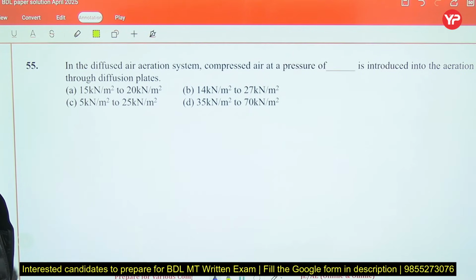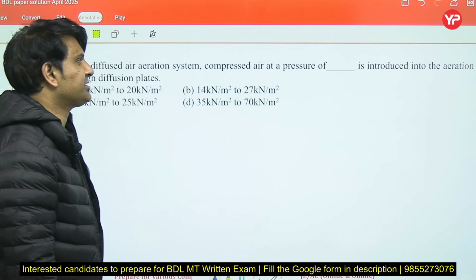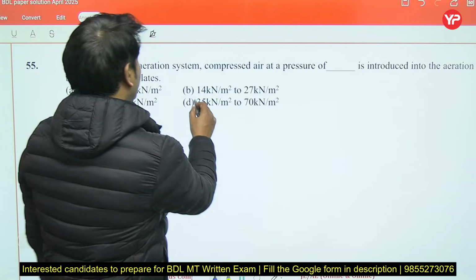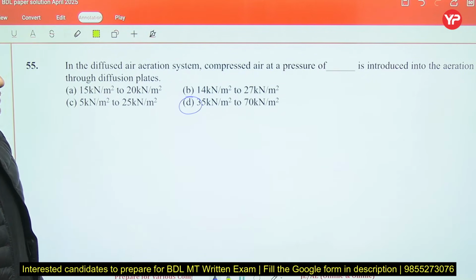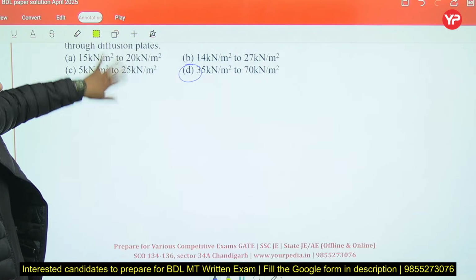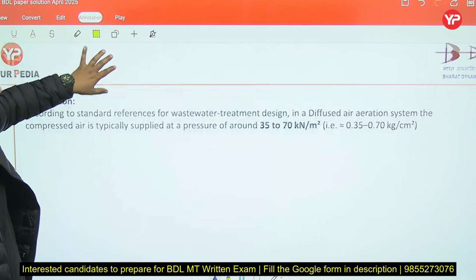Next, in the diffuser air aeration system, compressed air at the pressure of 35 kilonewton per square meter to 70 kilonewton per square meter is introduced into the aeration tank through diffusion plate. So right option is D.